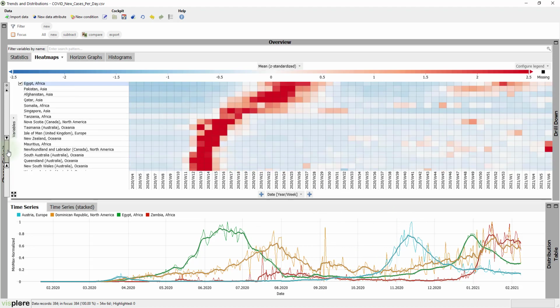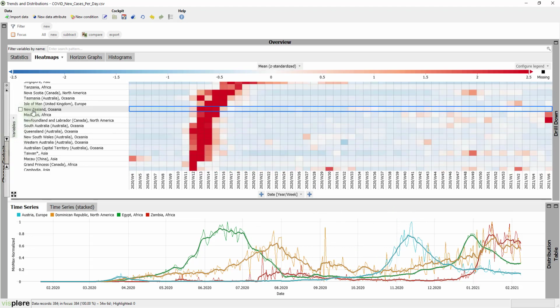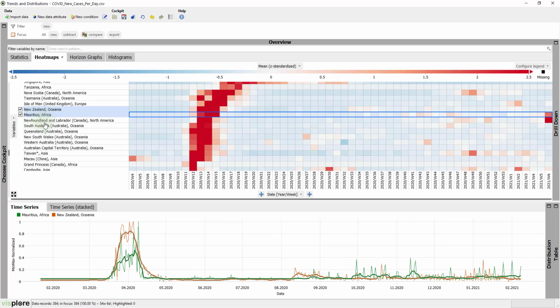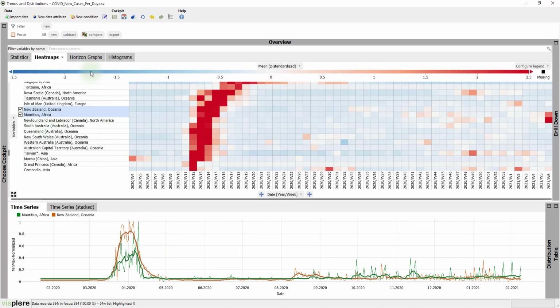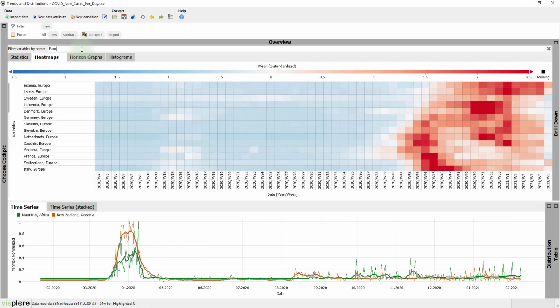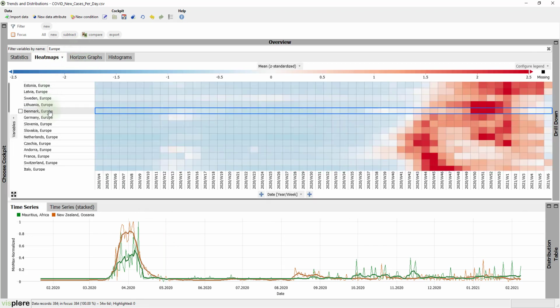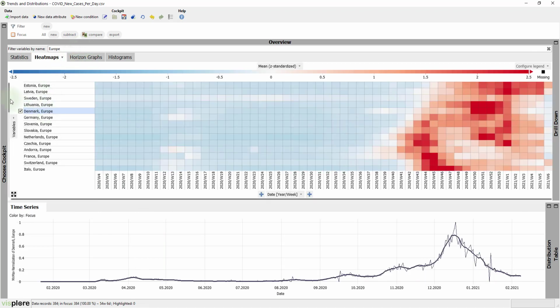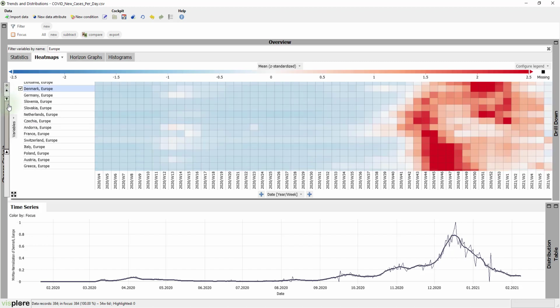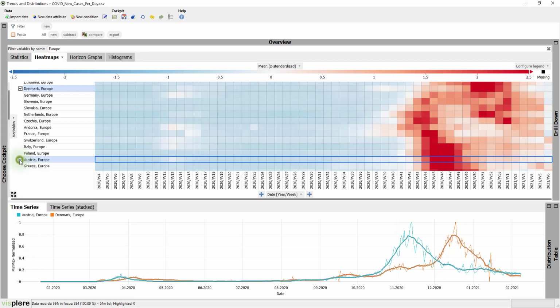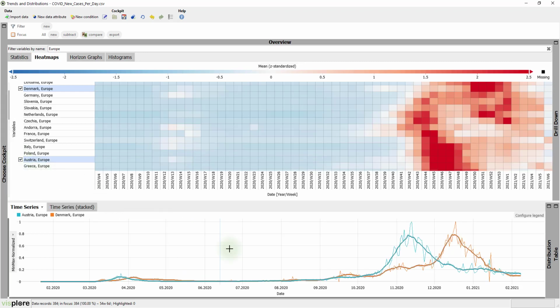Interestingly, some countries are geographically far apart but still have similar trends, such as New Zealand and Mauritius. Now let's have a closer look at Europe. Here the patterns are more similar, but there are still interesting differences, like the starting point of the second wave. For example, Denmark had its peak more than a month later than Austria.